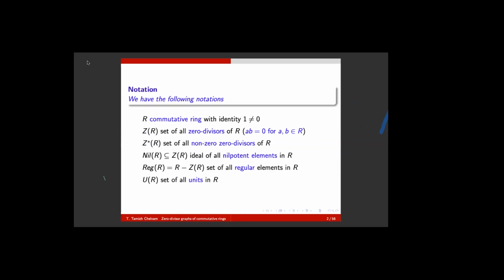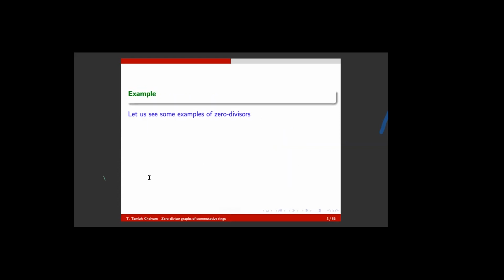And of course, as I said a few moments ago, an element that is not a zero divisor may possess multiplicative inverses. In that case, they are designated as units of R and they are denoted by U(R). So mostly I'll be concentrating on regular elements and units. Okay. First of all, as a warm-up practice, I will give a few examples or certain facts about elements in a commutative ring.